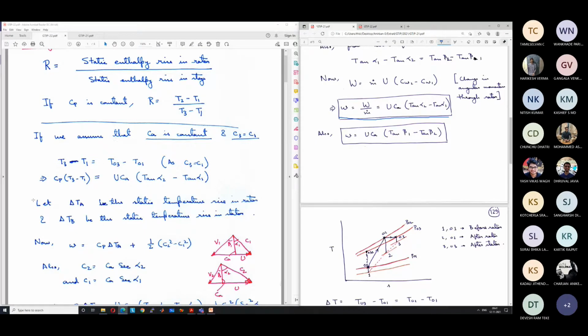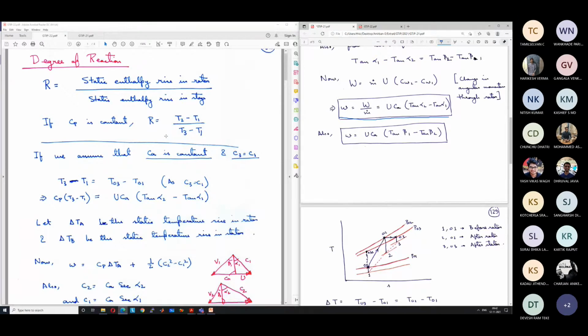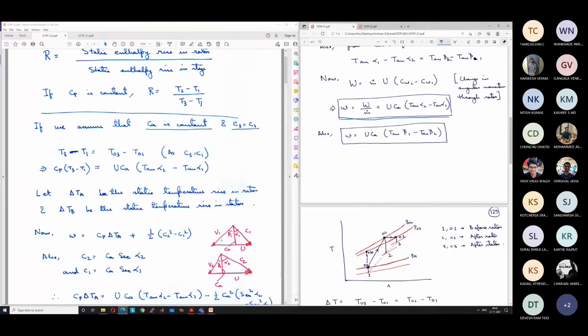Okay. There's a reason why I am doing all this calculation. We want to relate this degree of reaction to the design of the blade, so basically to the velocities and the angles. In terms of the angles and velocities, we want to write the degree of reaction.